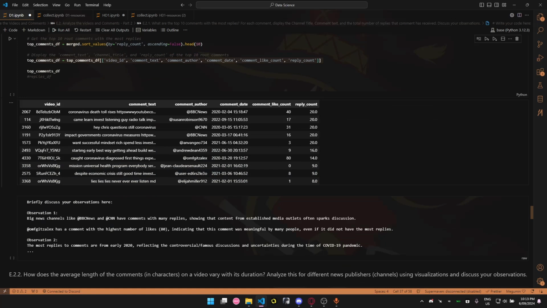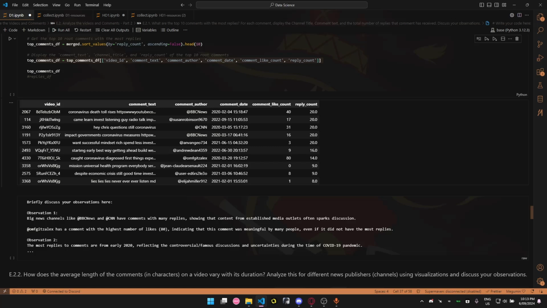I should also say that the reply count is capped by the collect function because the Google API by default only takes a maximum of 20. If you want, you can take a maximum of 100, but you need to specify it in the collect.